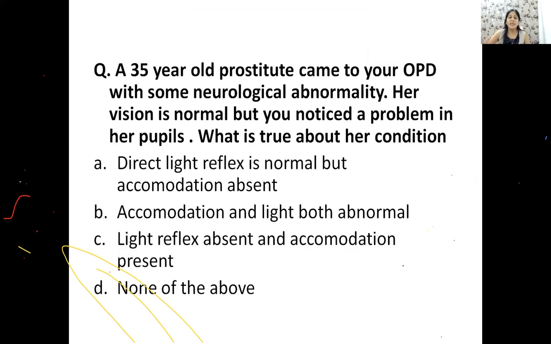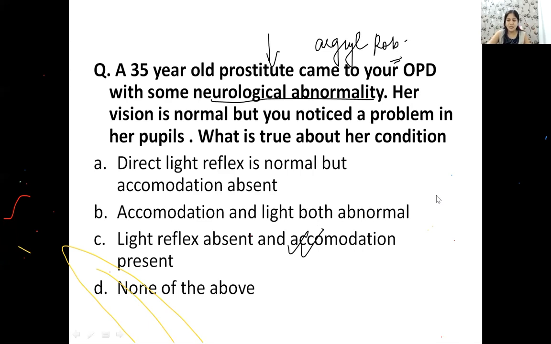चलिए बच्चे, ये देखिए. So this is an old question. There is a 35-year-old prostitute who came to your OPD with some neurological abnormality. Her vision is normal, but you noticed a problem in her pupil. So prostitute से क्या समझ में आता है? कौन सा pupil होगा? Which pupil is your prostitute's pupil? It will be your Argyll-Robertson pupil. So what special thing you have in ARP? You have accommodation reflex present, but the light reflex is absent. Okay, so this is your correct answer. In Argyll-Robertson pupil, accommodation reflex is present, but light reflex is lost. Okay, so that is the correlation you should be able to tell.